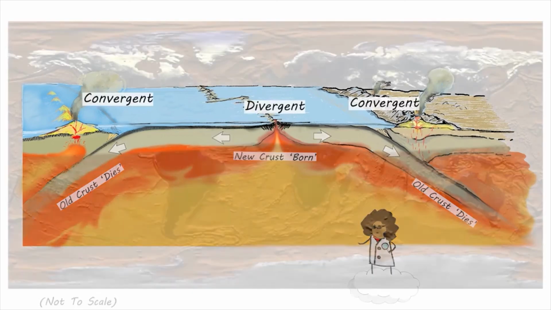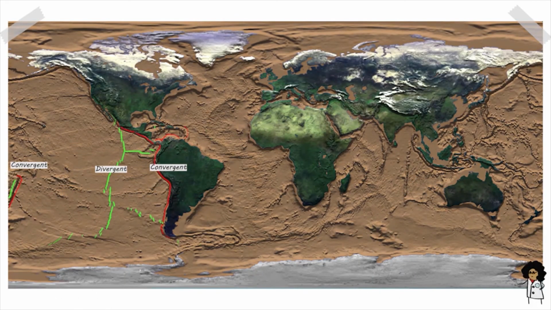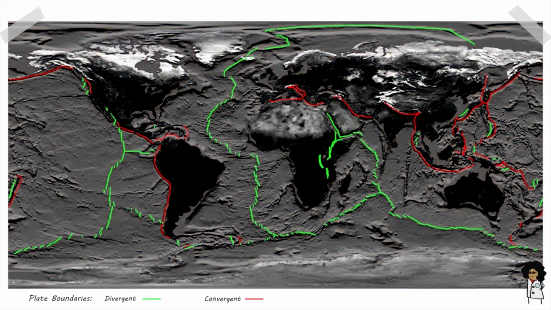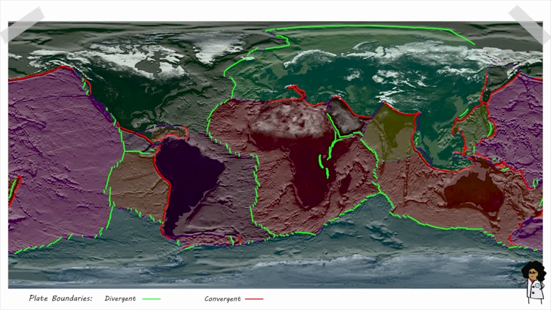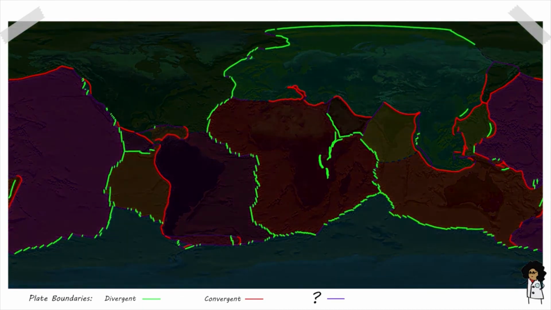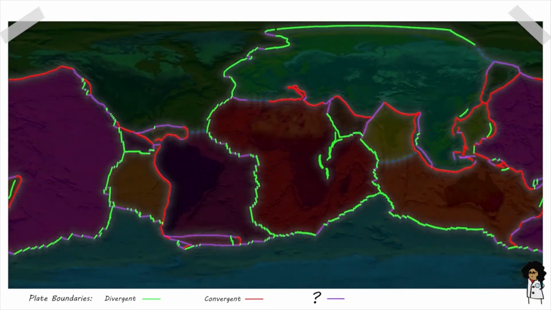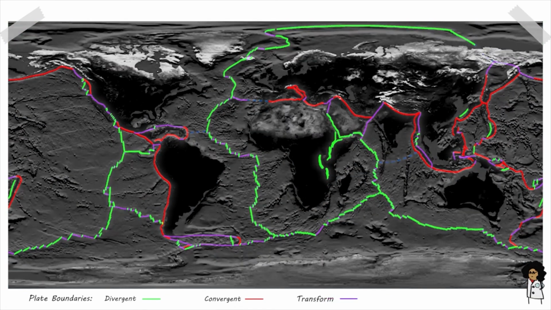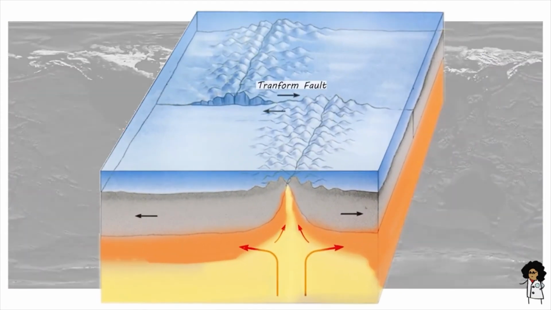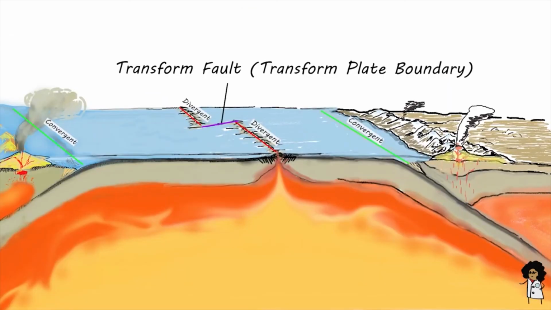However, if we project these plate boundaries on the map, we can see there are gaps in the outline of the plates. There must be another kind of plate boundary. The third type of plate boundary is called a transform plate boundary and is marked by transform faults. Transform plate boundaries don't create or destroy lithosphere. Instead, transform faults allow oceanic plates to slide past each other.